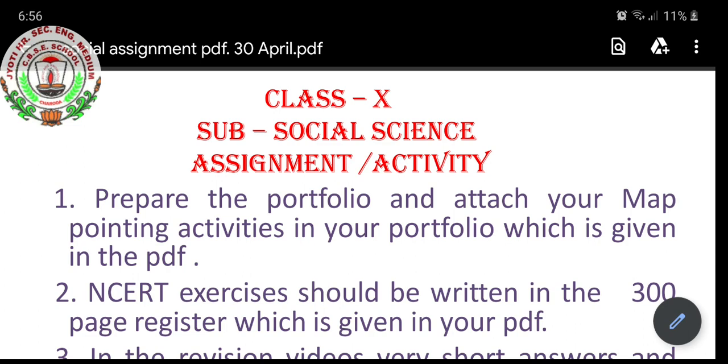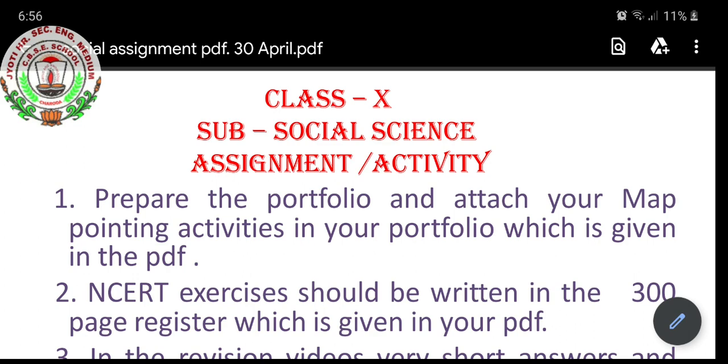Since we have 4 books and lots of chapters, we have started social science class, and I have taken 2 chapters, one from history and one from civics: history, nationalism in India, and civics, power sharing.